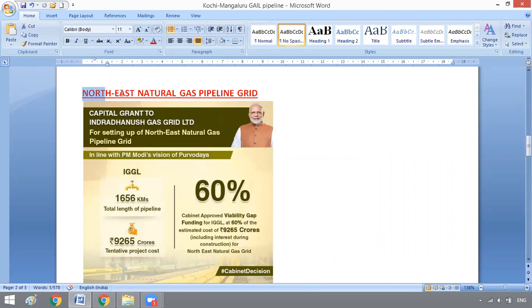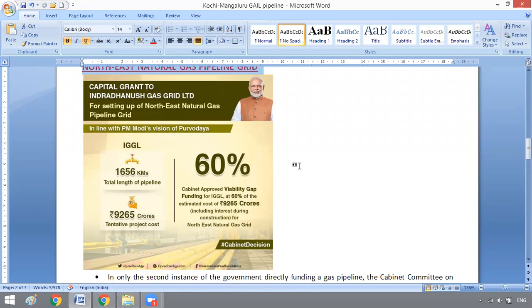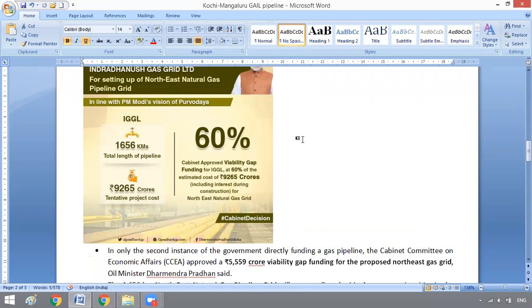Second pipeline is the Northeast Natural Gas Pipeline Grid. So Northeast states connect ചെയ്യാൻ വേണ്ടിയുള്ള pipeline provide ചെയ്യാൻ വേണ്ടിയുള്ള grid form ചെയ്തിട്ടുണ്ടായിരുന്നു. And why it was in the news in 2020, the reason: Cabinet has approved to provide 60% of the cost of this pipeline. ഈ pipeline Northeast Pipeline Gridന് വേണ്ടി ഏതാണ്ട് 9,200 crores അത്രയും ഫണ്ടിങ് വേണം. അതിൻ്റെ 60% cabinet is saying that they will provide a viability gap funding for constructing Northeast natural gas pipeline grid.